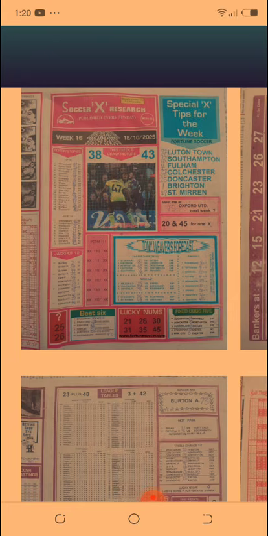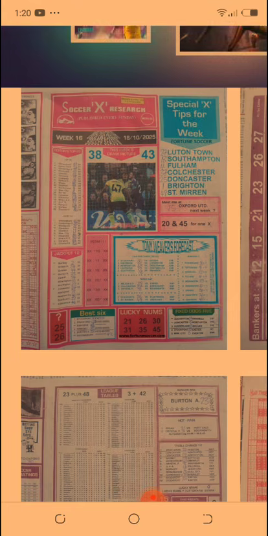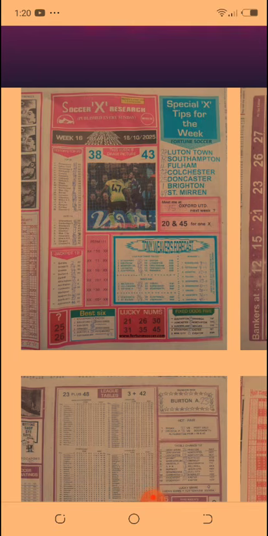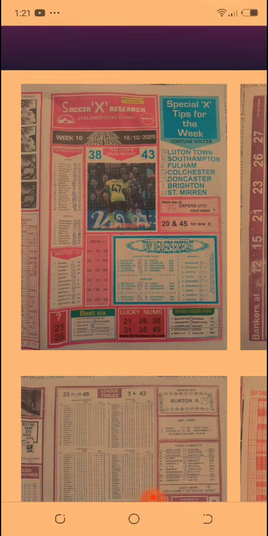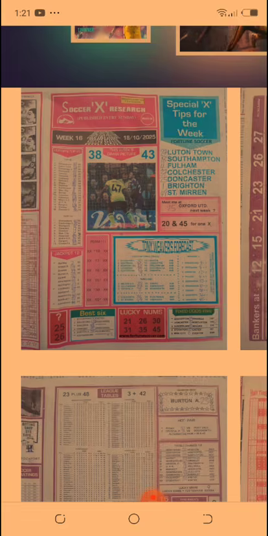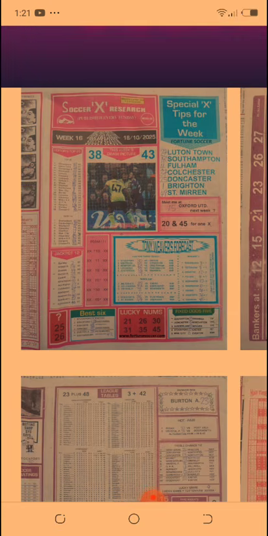You locate Southampton, which is at number 18 to give you a full-time draw, and you locate also Stockport. Those three teams, Stockport is actually at number 30 this week, and that is a 3/3 full-time draw. That is, I think, the third or the fourth time it is appearing this season. So I've done justice to that. You can go through your records to check it out and confirm for yourself before proceeding to make use of it.